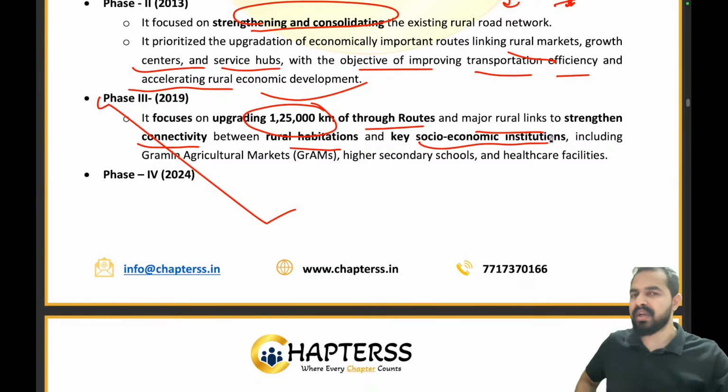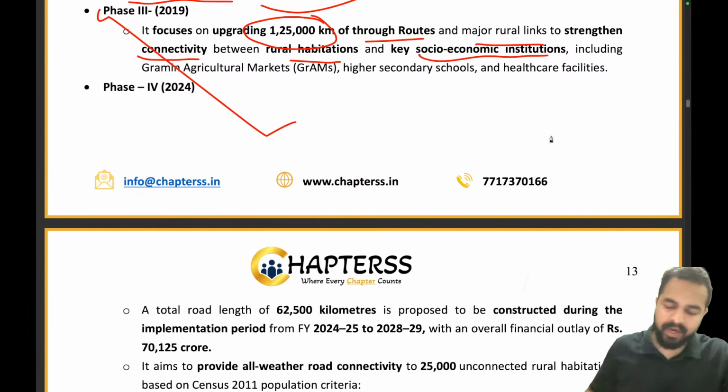What is the total length of the roads under this? 1,25,000 kilometers. Absolutely right.